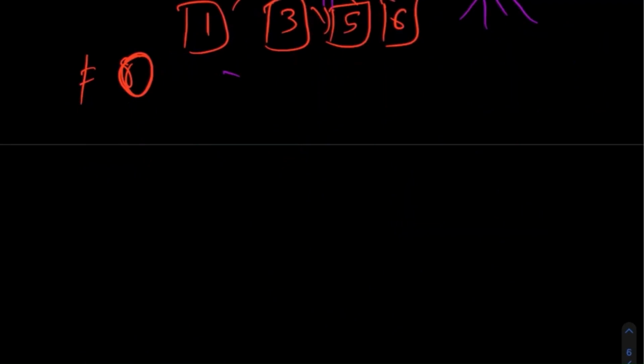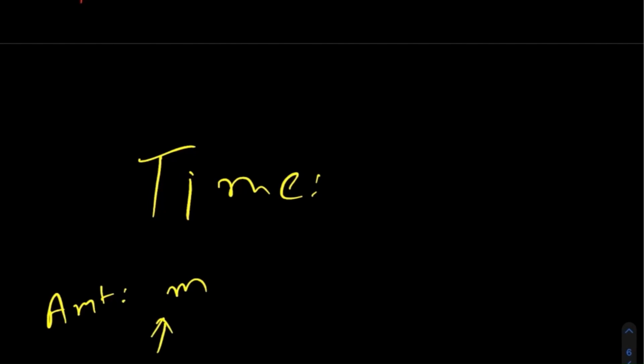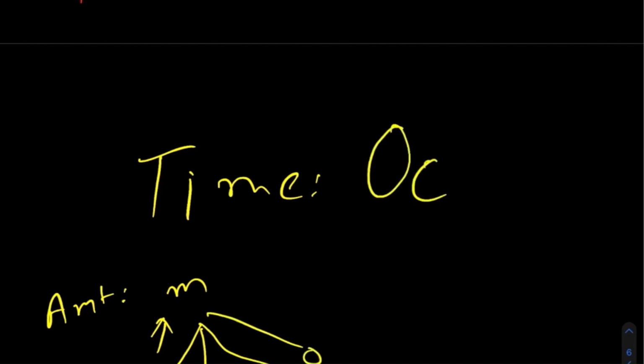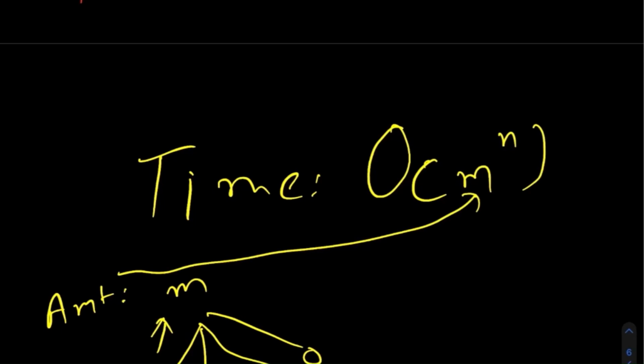But the issue with this approach is that the time complexity is so bad. It's not even in polynomial time, it's simply in exponential time. Suppose the amount we are given is m. Until we reach this amount m, at every step we keep on making multiple decisions based on the number of coins that are given. So we can compute the time complexity as big O of m to the power of n, where m is the given amount and n is the number of coins present.